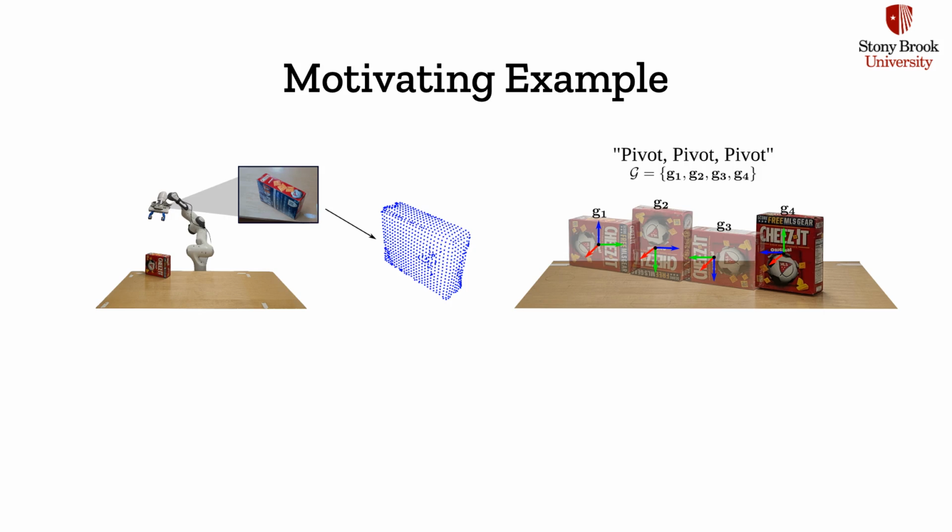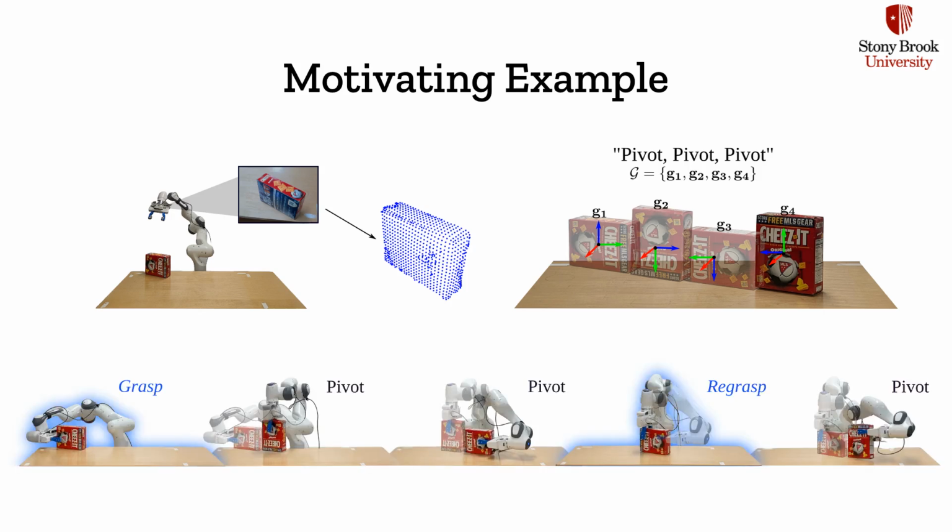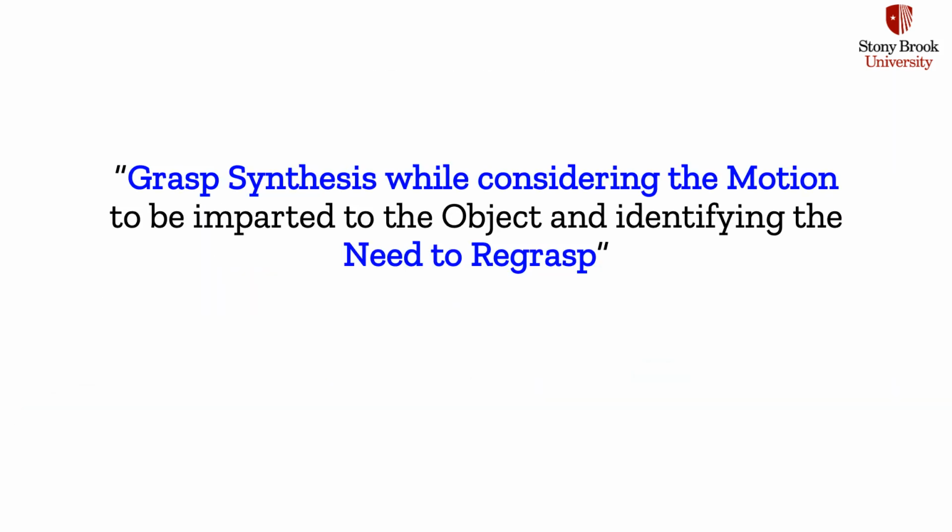Consider the task of pivoting a box from an initial pose to the final pose with a sequence of 3 pivoting motions using a robot. Intuitively, the same grasp can be used for the first 2 pivoting motions. However, a need arises to regrasp the object to impart the final pivoting motion. Thus, there is a need for an approach that not only considers the object's motion for grasp synthesis, but also identifies if there is a need to regrasp the object.